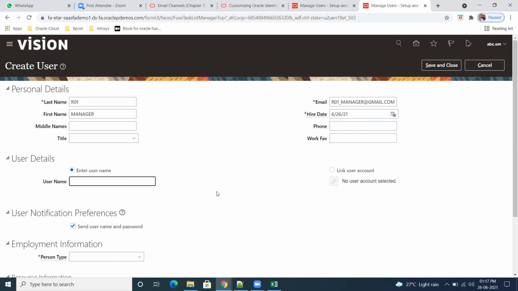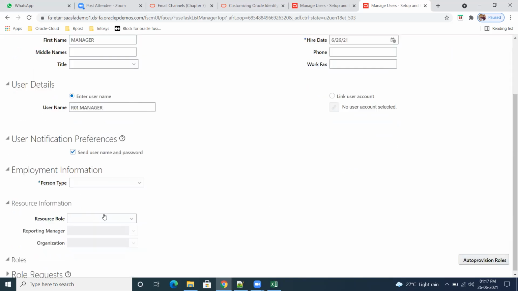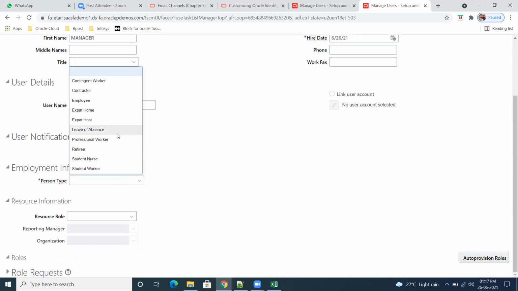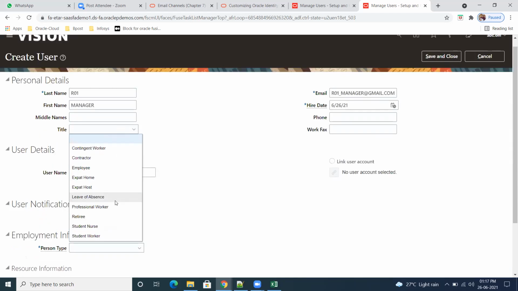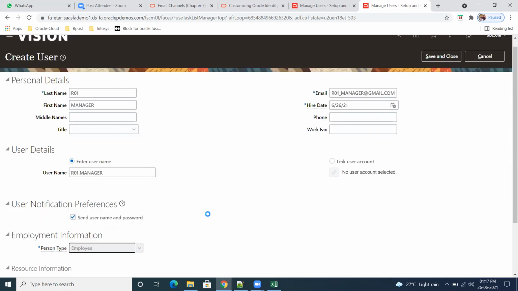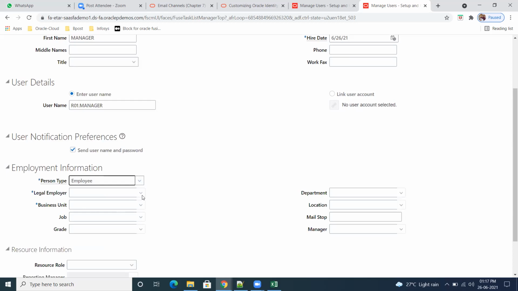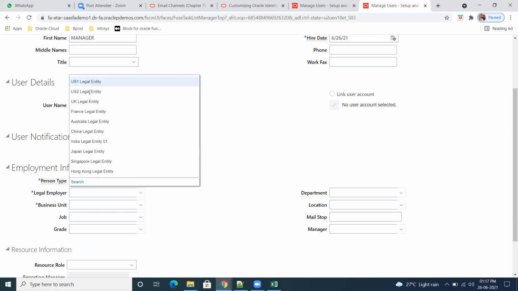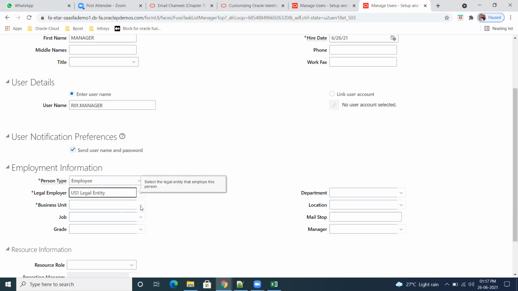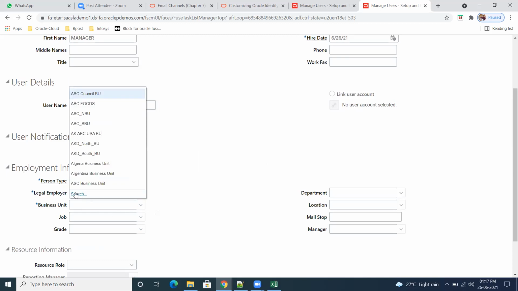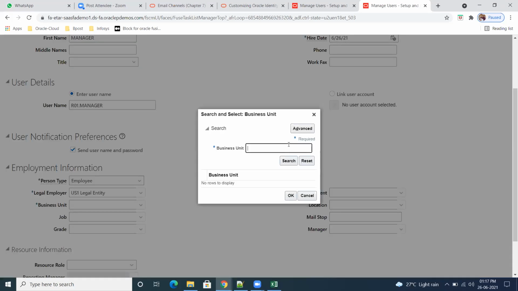Username, underscore manager. So person type, Employee. So legal group is very important. What is the legal group you have selected? US1 legal entity. What is the BU? B01 BU0.